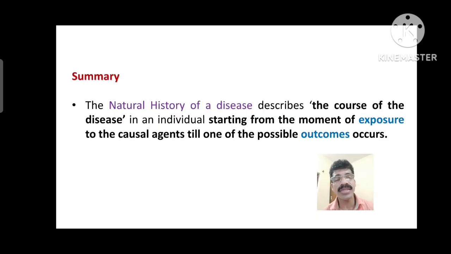Let us summarize the topic. The natural history of a disease describes the natural course of the disease in an individual, starting from the moment of exposure to the causal agent, pathogenic organism or risk factors, till one of the possible outcomes of the disease occurs, either recovery, disability or death, without any interruption or intervention during the process.